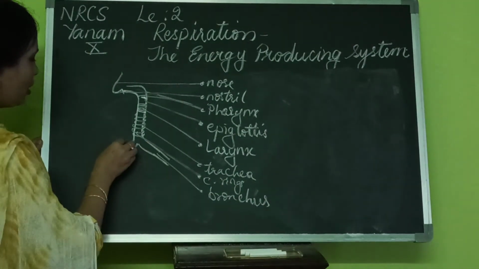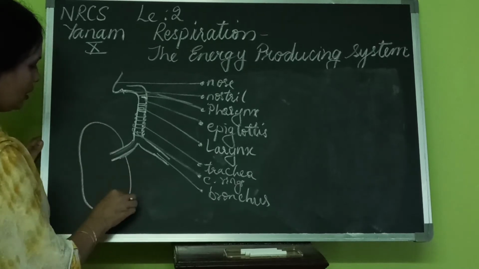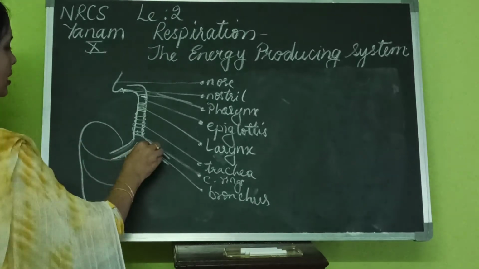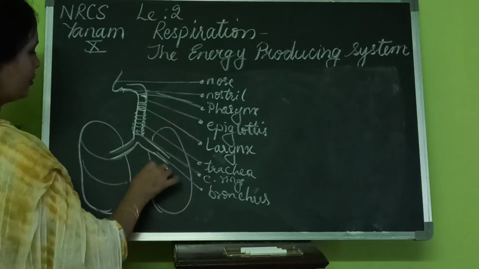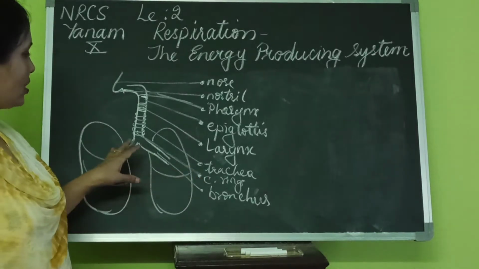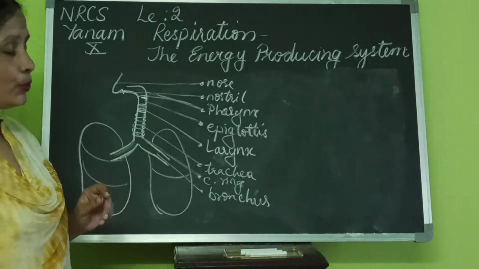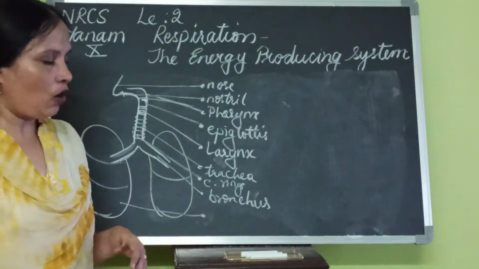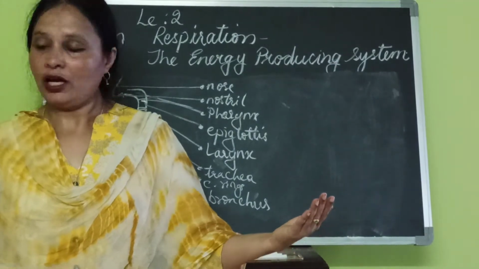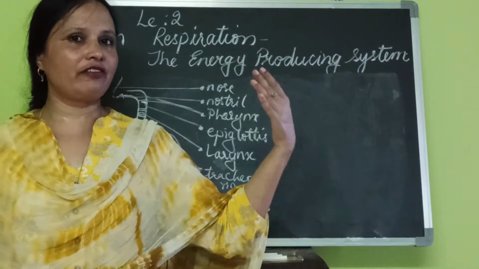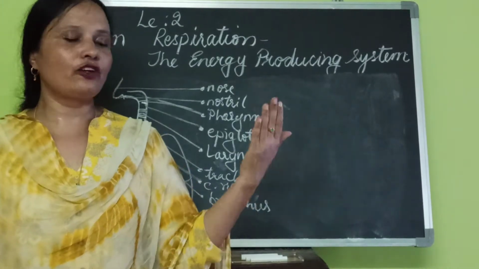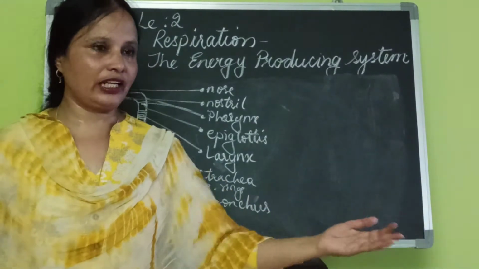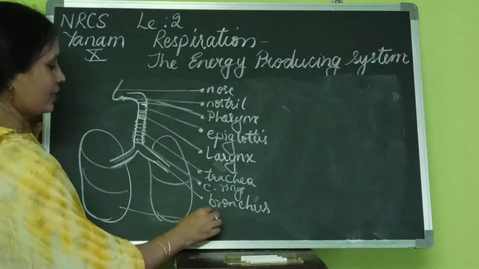I am drawing your lung here. This side of the lung has 3 lobes. And this side of the lung has 2 lobes. The reason for that is because there is a heart embedded between these two. And always remember, when I am drawing the respiratory system, this is the right side and this is the left side. Whenever I am drawing any of our body parts, always remember this side is considered the right side. This is the left side. So this is the left lung, this is the right lung.